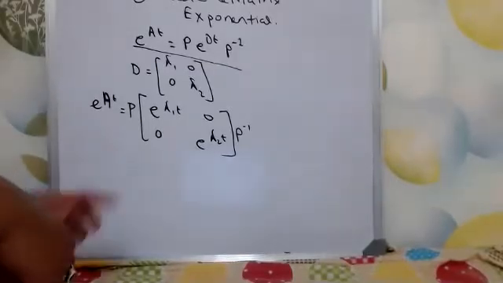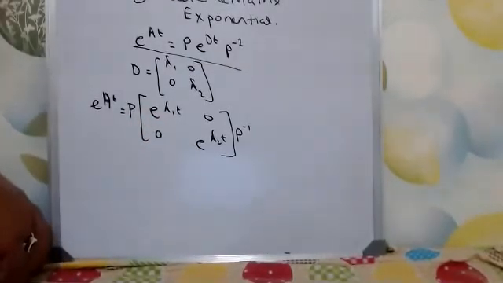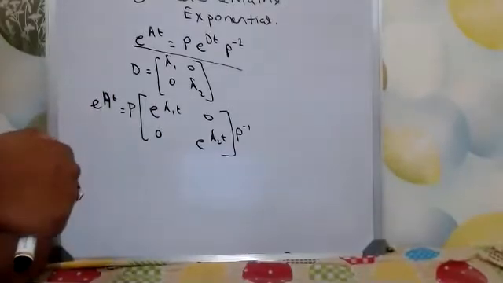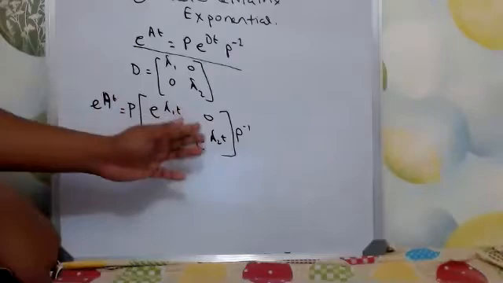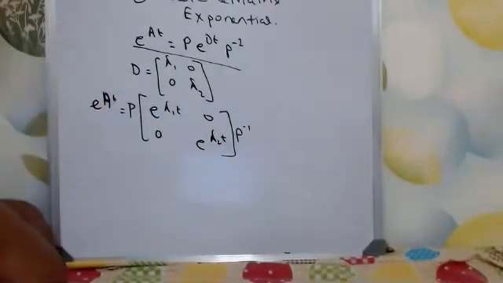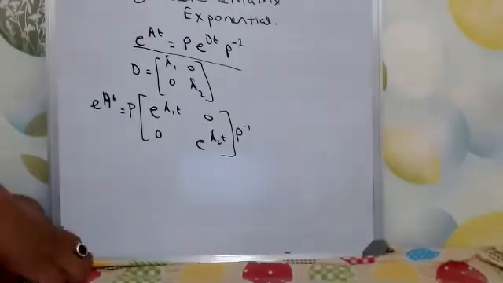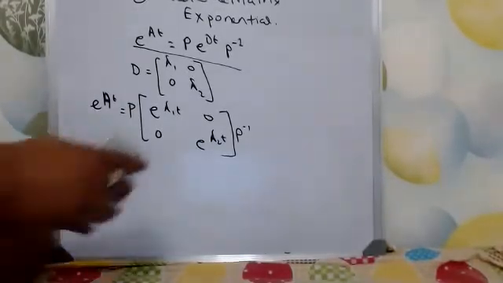Here remember this is lambda 1, lambda 2 because we have assumed that A is a 2 by 2 matrix. If A is an n by n matrix, then this will also have lambda 1, lambda 2, lambda 3, up to lambda n. Because if all the eigenvectors are independent, then it is definite that all the eigenvalues are also distinct. Remember that theorem.